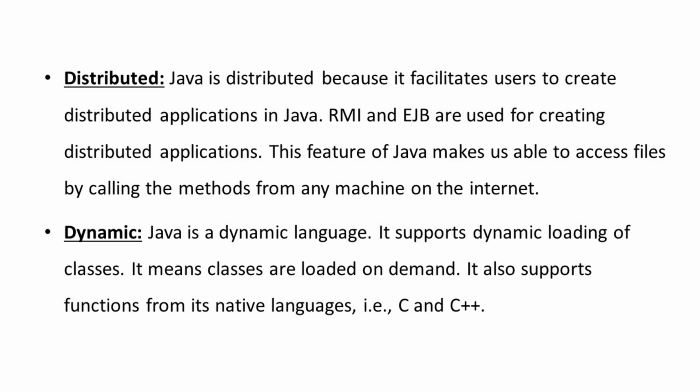Distributed: Java is distributed because it facilitates users to create distributed applications in Java. RMI and EJB are used for creating distributed applications. This feature of Java makes us able to access files by calling methods from any machine on the Internet. Dynamic: Java is a dynamic language. It supports dynamic loading of classes. It means classes are loaded on demand. It also supports functions from its native languages, that is, C and C++.